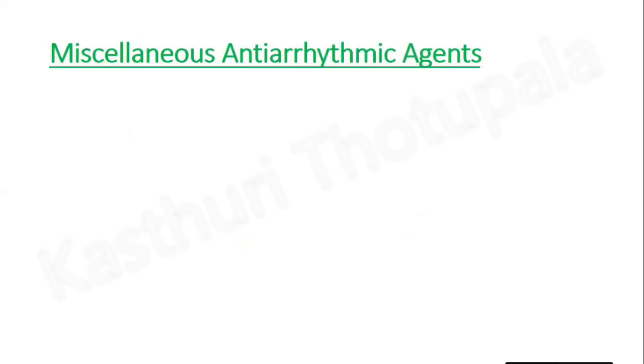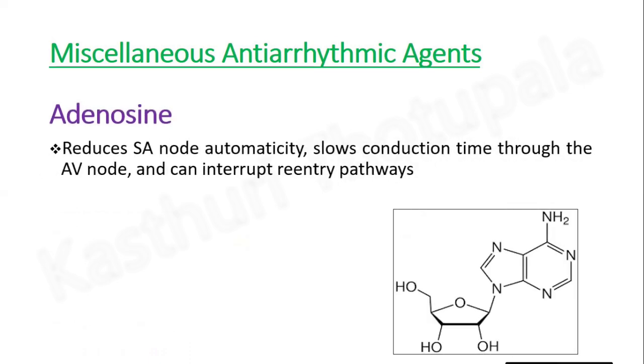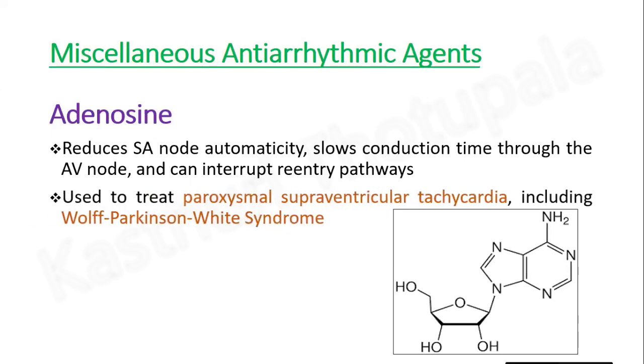There are some miscellaneous antiarrhythmic agents which cannot be included in the above classes. We will discuss two examples. First one is adenosine. This is adenosine structure. Adenosine reduces sinoatrial node automaticity, slows conduction time through the atrioventricular node, and can interrupt re-entry pathways. Used for treatment of paroxysmal supraventricular tachycardia, including Wolff-Parkinson-White syndrome. It is an intravenously administered drug.